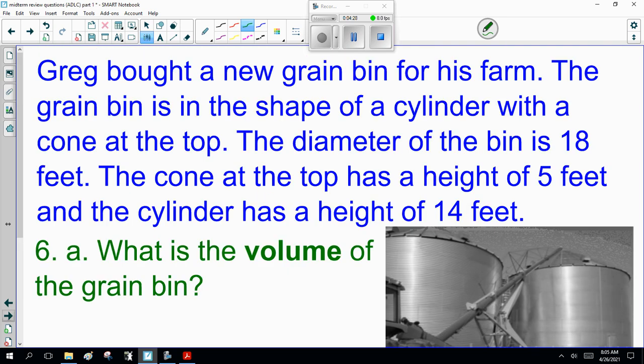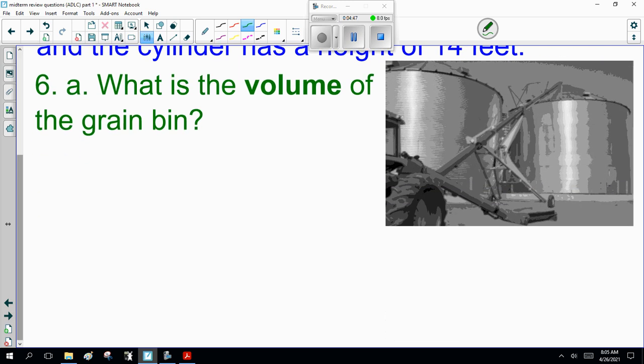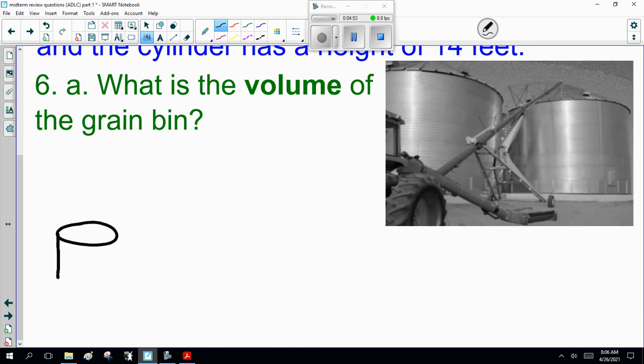Now moving on. Grain bin, first part. The grain bin is in the shape of a cylinder with a cone at the top. The diameter of the bin is 18 feet. The cone at the top has a height of 5 feet and the cylinder has a height of 14 feet. What's the volume of the grain bin? Now, this is sneaky because it's a two-parter. You've got the cylinder right down below.